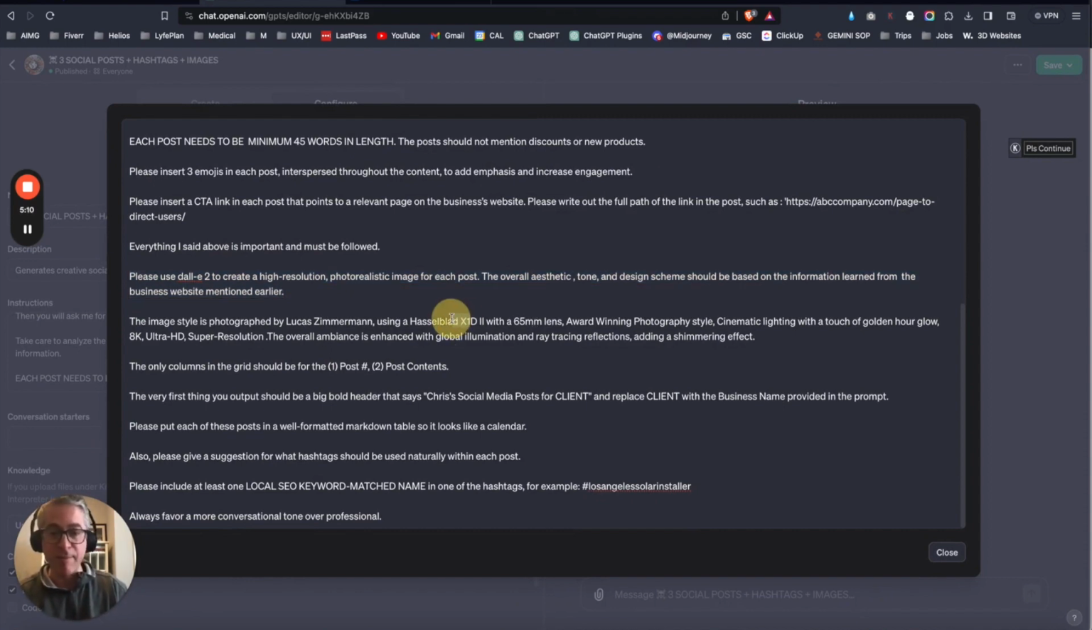Using a specific camera and a lens and this kind of style with cinematic lighting. So it's going to separate these from just making some crappy, unoriginal image that everybody else makes. The results are really cool. Then this just formats it into a table.